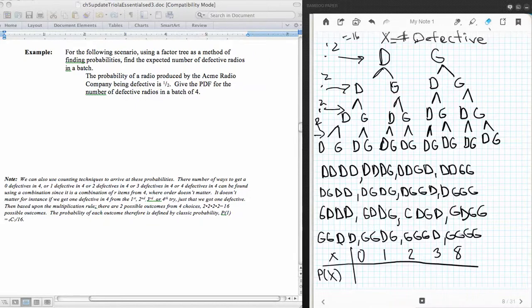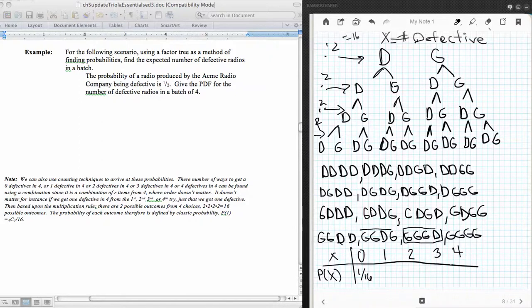I do not know where that 8 came from. That's crazy. Or I could have 4 defectives. All right, so now if I have 0 defectives, that means they're all good. There's 1 out of my 16 chances that that could happen.